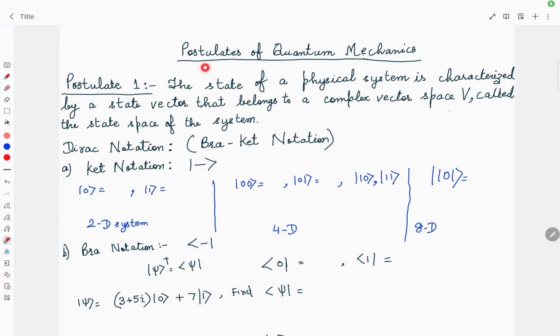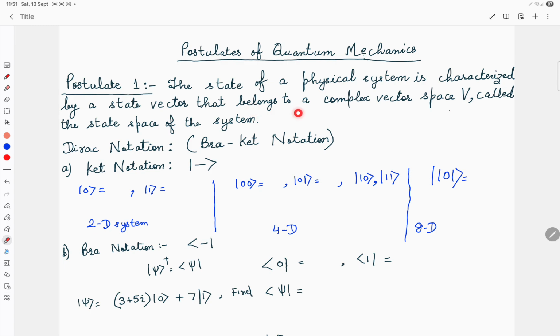Hello everybody. Today we will talk about postulates of quantum mechanics. Along with the postulates of quantum mechanics, I will also describe the Dirac notation, which is also known as the bracket notation.